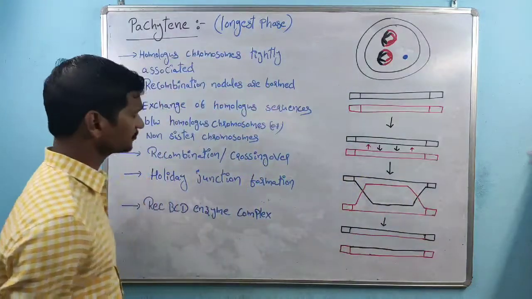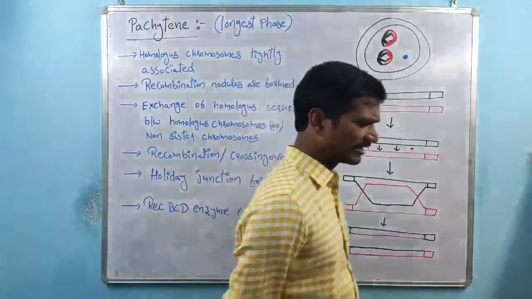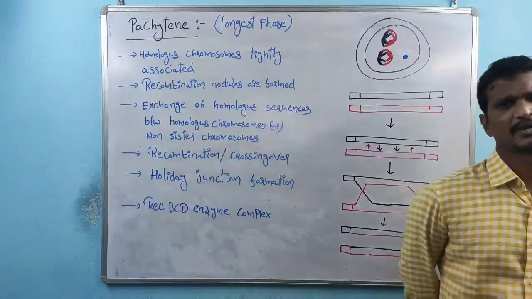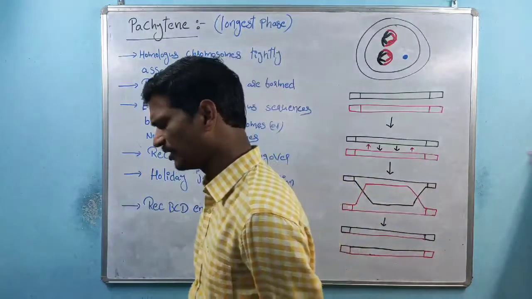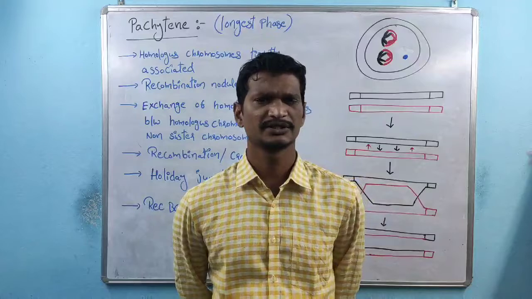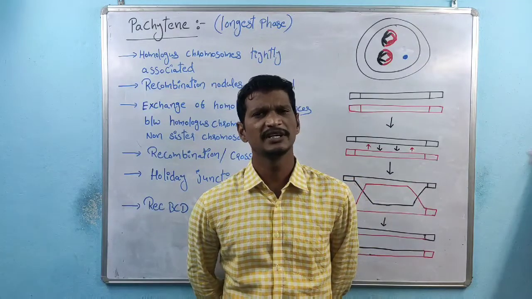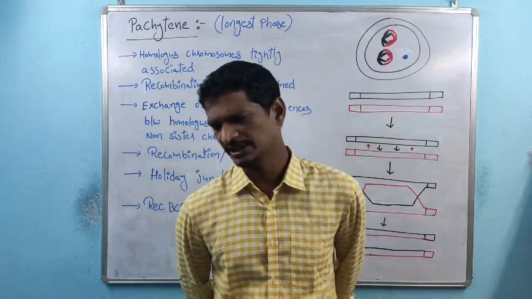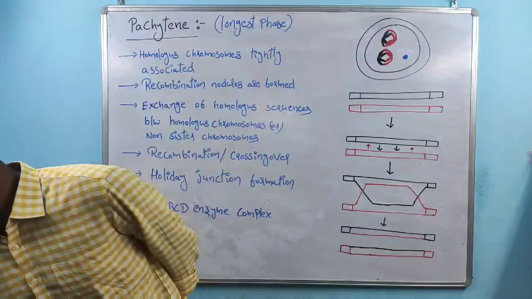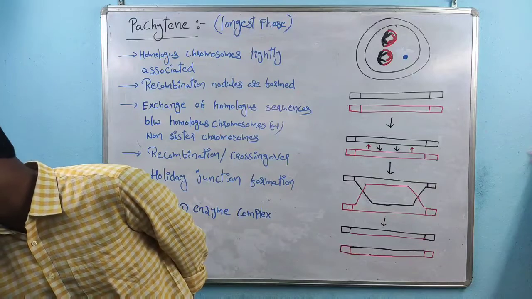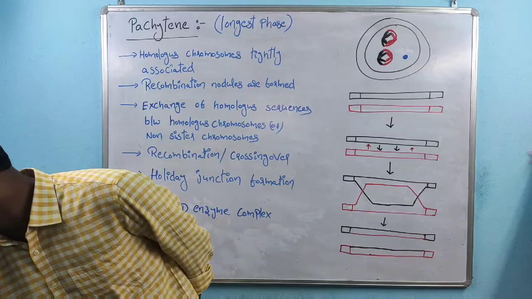Coming to the next phase, the pachytene phase. The pachytene phase is the longest phase, and it is a very important phase because within it, crossing over takes place. Crossing over is nothing but exchange of genetic material between two non-sister chromosomes, or exchange of genetic material between two homologous chromosomes.